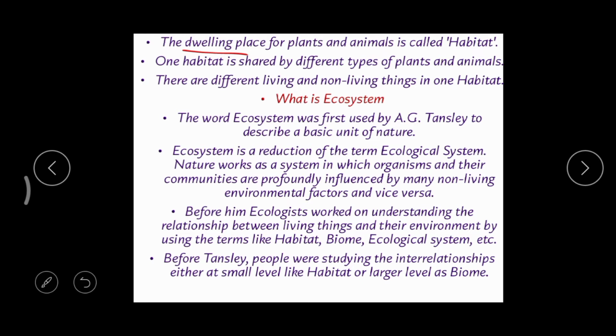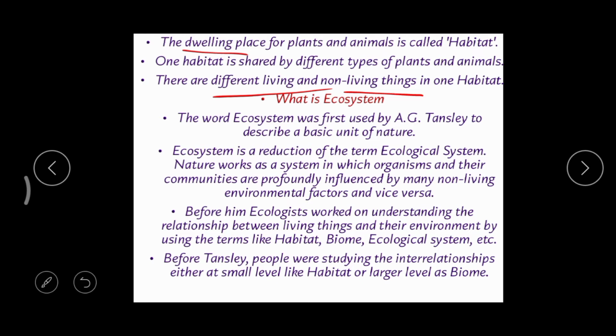If we carefully observe any habitat, we can find two types of things: living things and non-living things. Living things are plants, animals, including microorganisms, and non-living things are air, water, soil, gases, temperature, and sunlight.